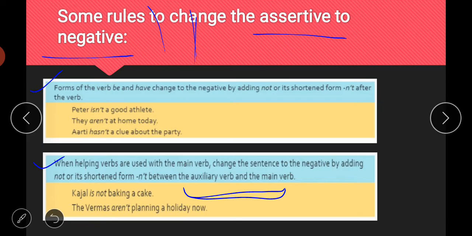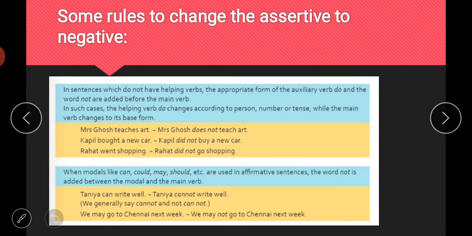Similarly in the second sentence, the Vermas are not planning a holiday now. So Vermas are not planning a holiday now: are plus not plus planning. Are is your helping verb, not is the negative word, and planning is your main verb. So I hope it is clear to you. Moving to the next page, again there are some rules related to the same thing, changing the assertive to negative.